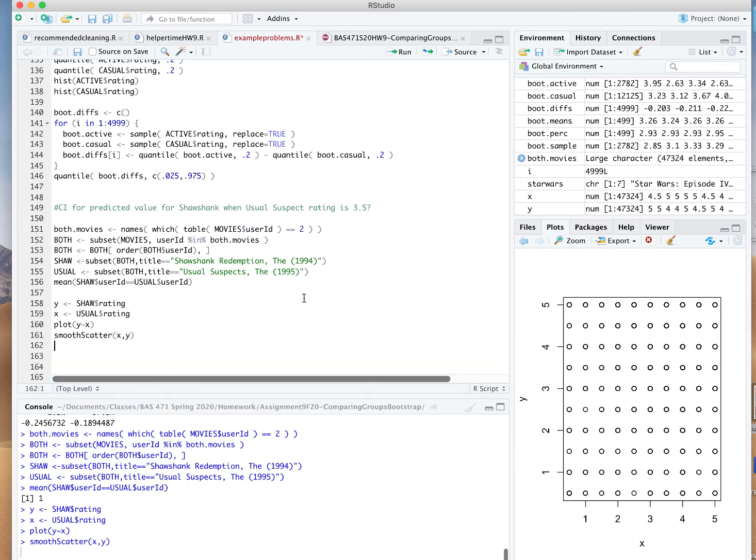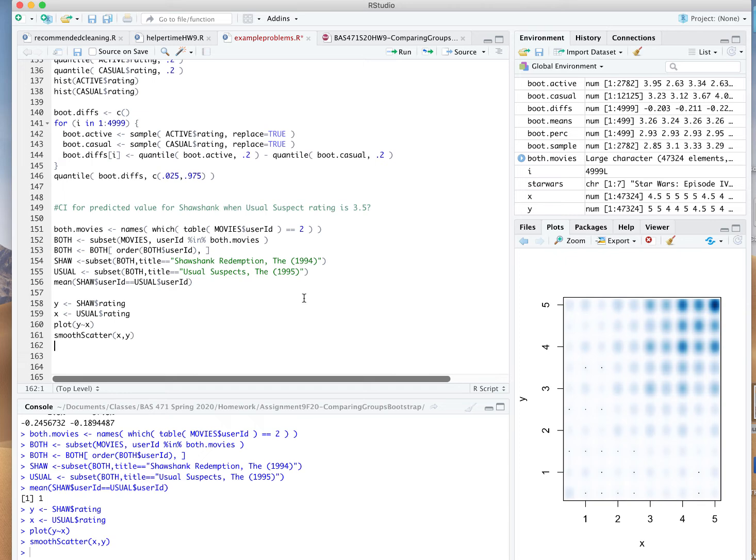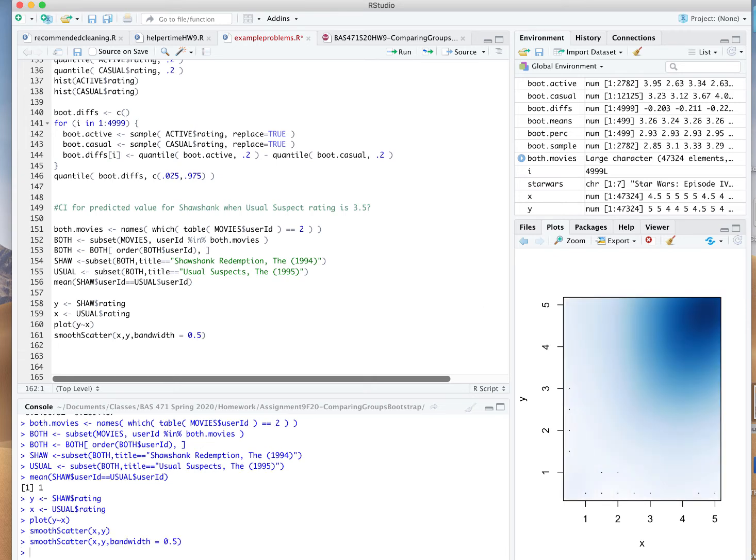smoothScatter x and y, as you can see, represents where the points are located with some sort of color density. Now, by default, this doesn't look all that great, but if I change, say, the bandwidth to a different value, like 0.5, you get an idea for where most of the data is concentrated. Most people really like both these movies, so most of the ratings are 4 stars and above. But you can see that, kind of, sort of, there is some sort of relationship between these two movies.